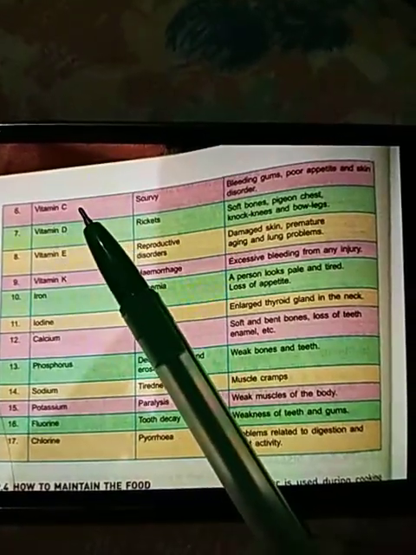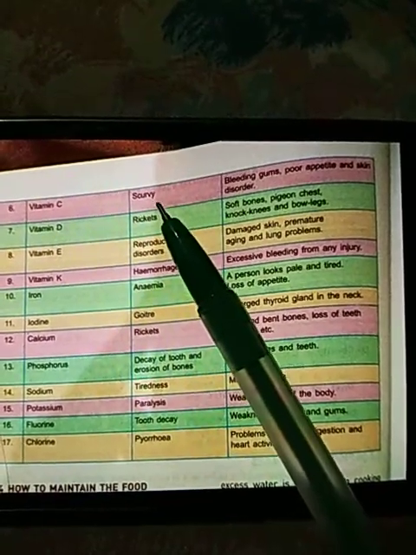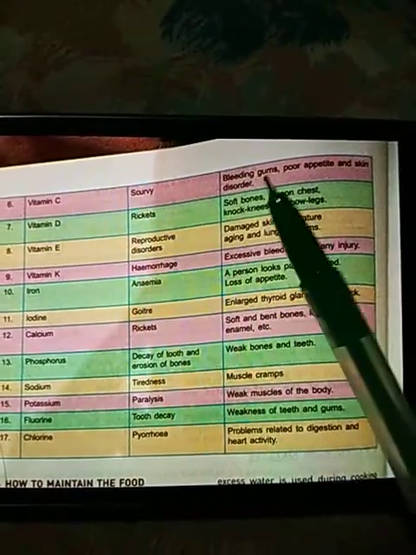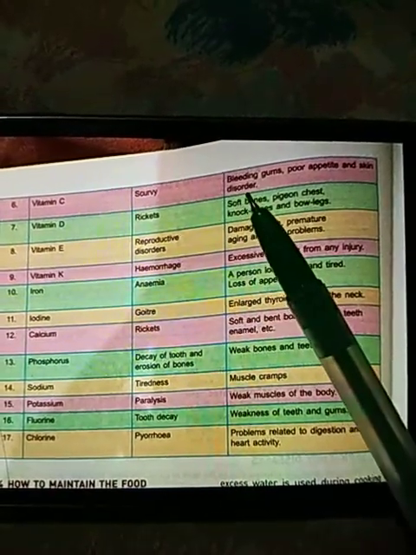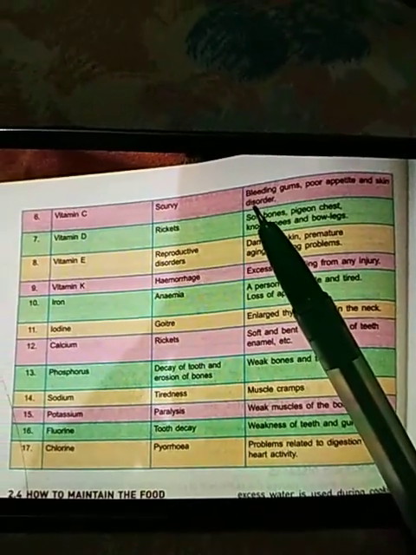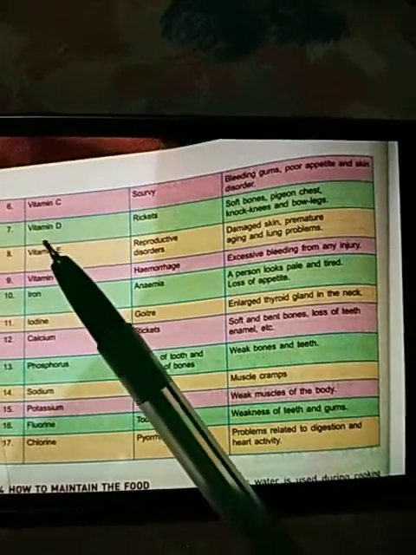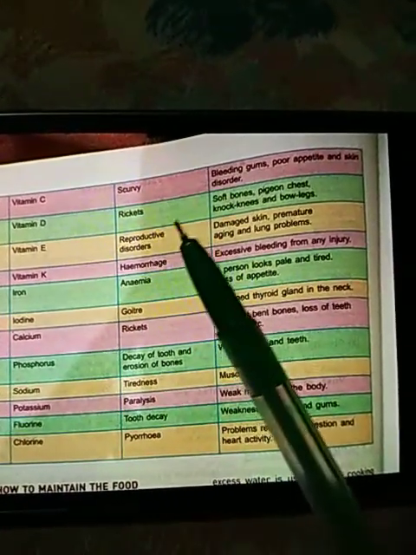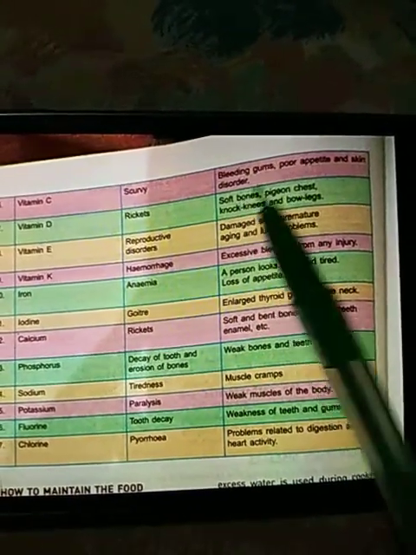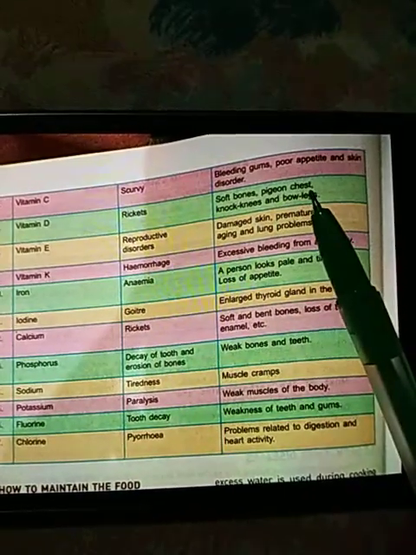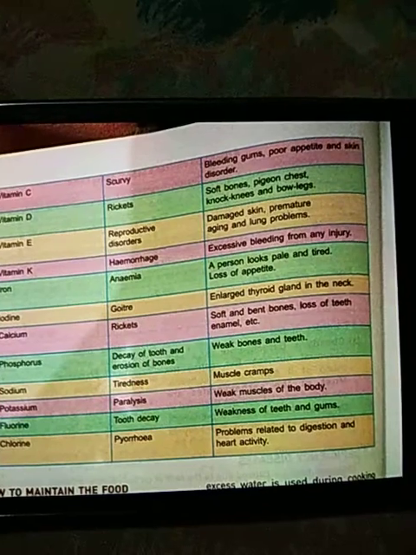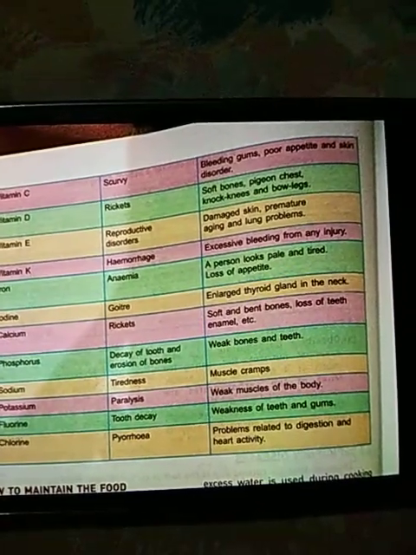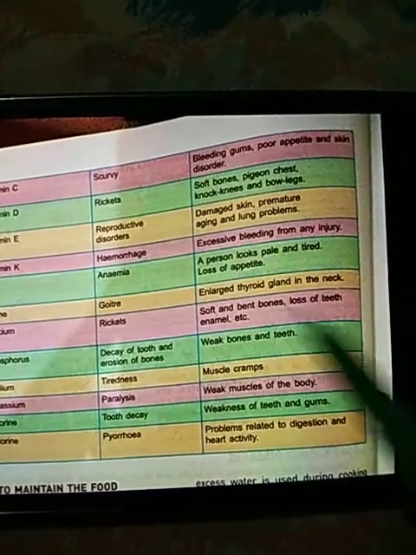Vitamin C. The disease caused is scurvy. In this disease, there will be bleeding gums, poor appetite, and there will be skin disorders also, meaning the person will suffer from various skin disabilities. Vitamin D. Rickets. The bones become soft and fragile. Pigeon chest, meaning the chest cavity, the rib cage, will become like that of a pigeon. The rib cage will get deformed.